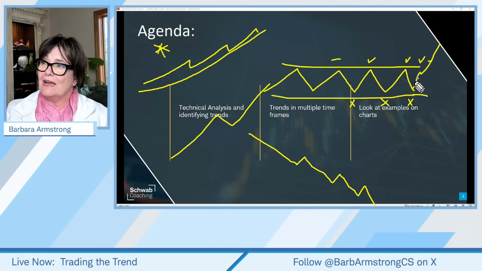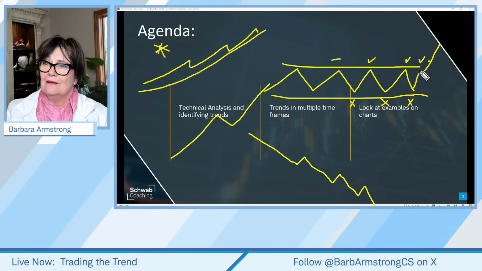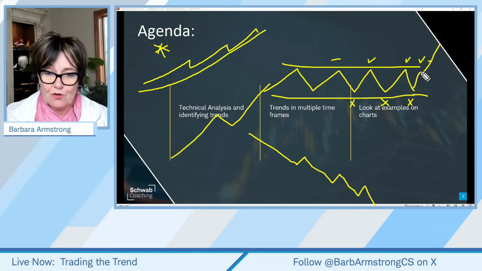Or we might just have to employ some discipline to say, hey, I'm going to wait, not when it comes up and kisses it. I'm going to wait until I have a candlestick pattern that tells me that it's rolling over. Okay.